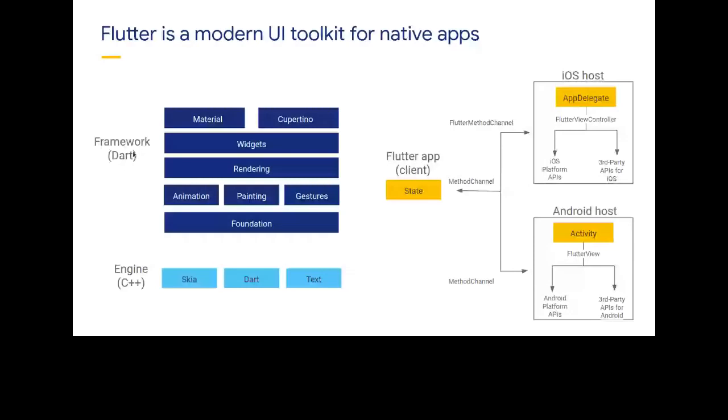This is the code. Then this code is compiled by the C++ engine, which is embedded in Flutter and uses Skia, Dart and text. With these two parts, we then get a native application. For the iOS host, we get the iOS part of the language, and for the Android host, we get a separate Android. A single code is compiled to both iOS and Android hosts. It also supports web and desktop, like Linux, Mac, Windows, etc.